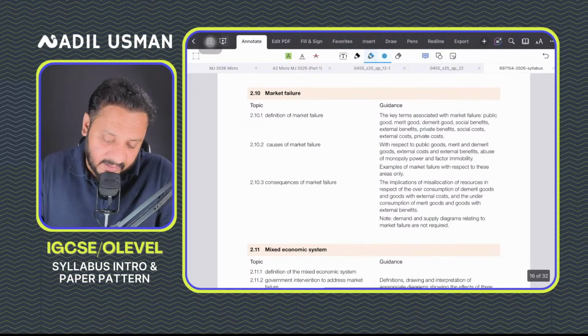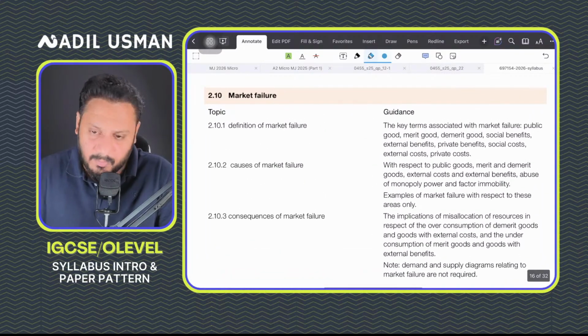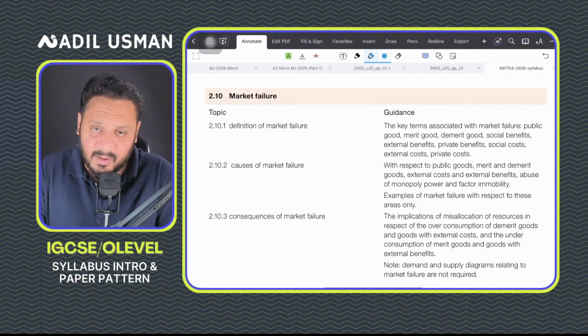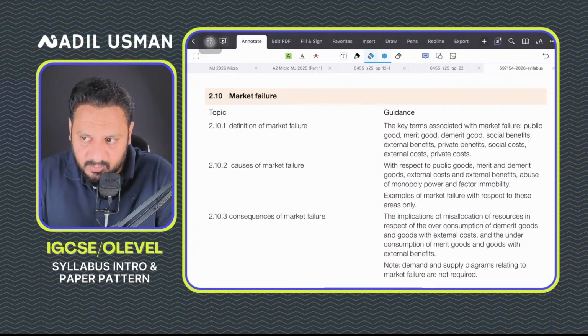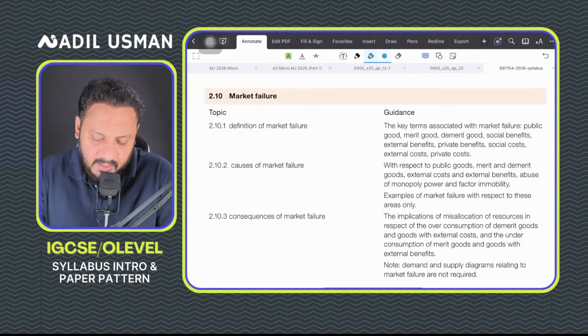Then you have market failure. You'll study whether all markets are efficient. You'll study that free markets probably are not as efficient as we think them to be, or as Adam Smith claimed. Adam Smith, by the way, was the father of economics. You'll learn a lot about him during the course.